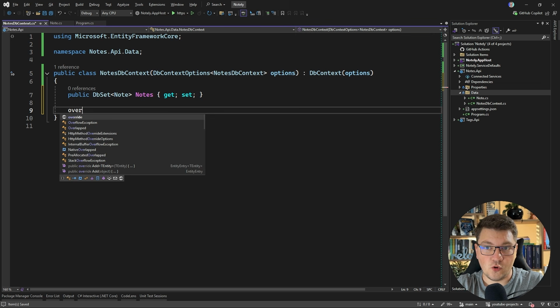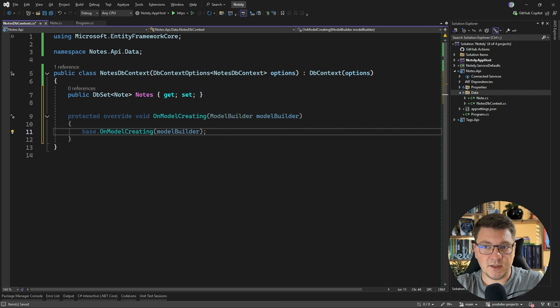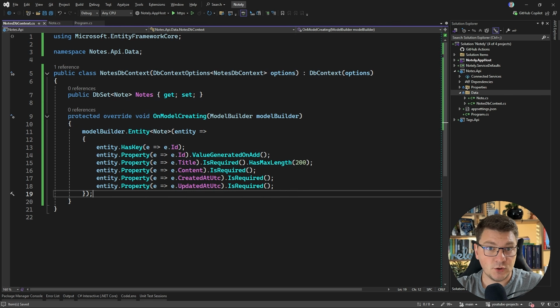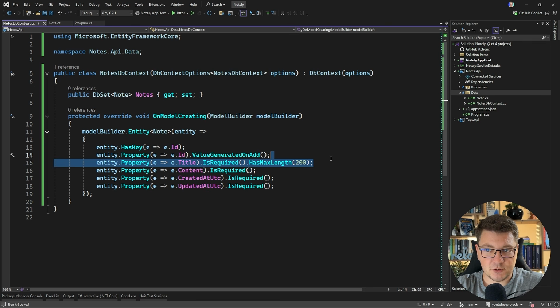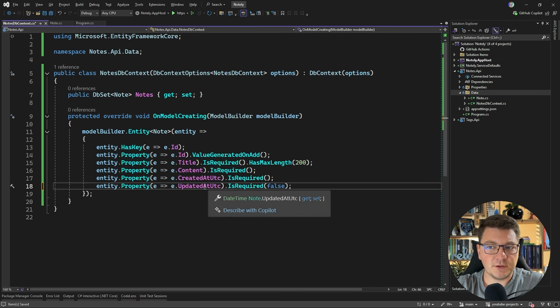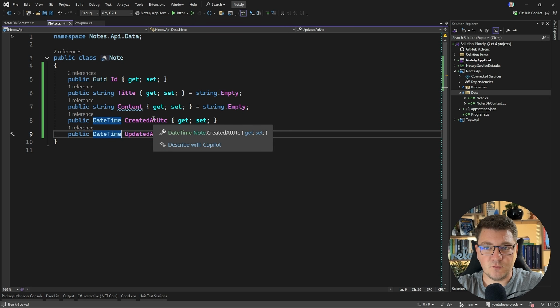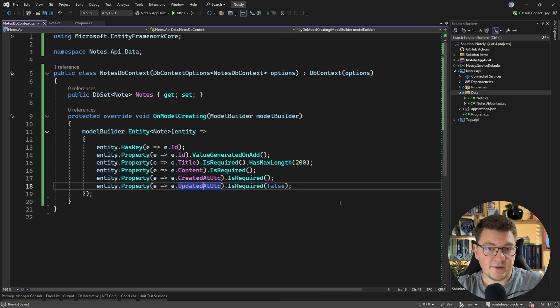And then let's override the OnModelCreating method so that we can configure our entity. I'm going to drop in the implementation to save us some time. And I'm not doing anything special here, just defining what is required or not. If you want something to not be required, for example, when the note was updated, we can make this field nullable and explicitly say that it's not required in our EF Core configuration.